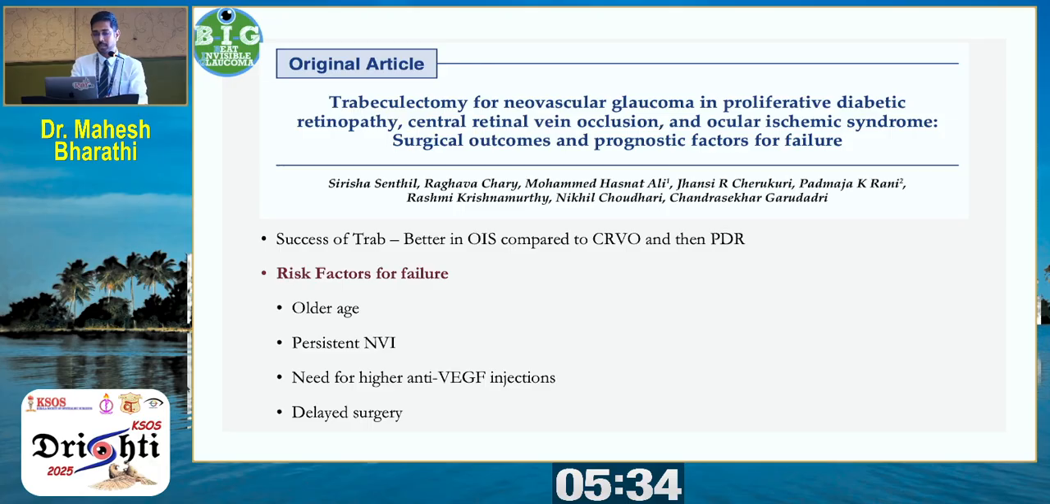Now, looking at a major retrospective study conducted by my mentor at our alma mater, LV Prasad, they looked at the surgical success of TRAB with respect to the causes. The success of TRAB is best in ocular ischemic syndrome compared to ischemic CRVO, and it is reduced in proliferative diabetic retinopathy. The risk factors for failure noted were older age, persistent neovascularization of the iris, a need for higher anti-VEGF injections before trabeculectomy, or doing a delayed surgery. All this led to increased failure of trabeculectomy.